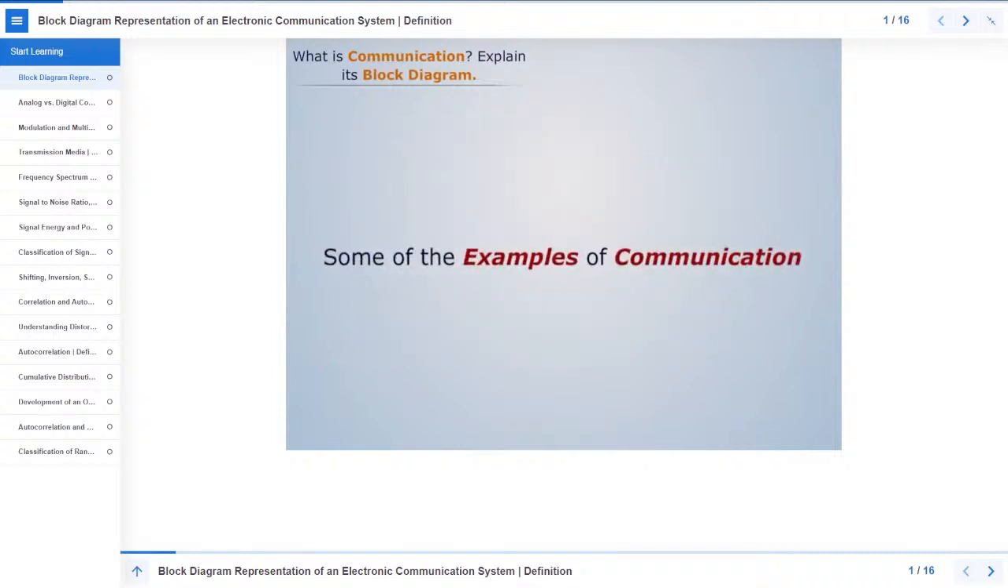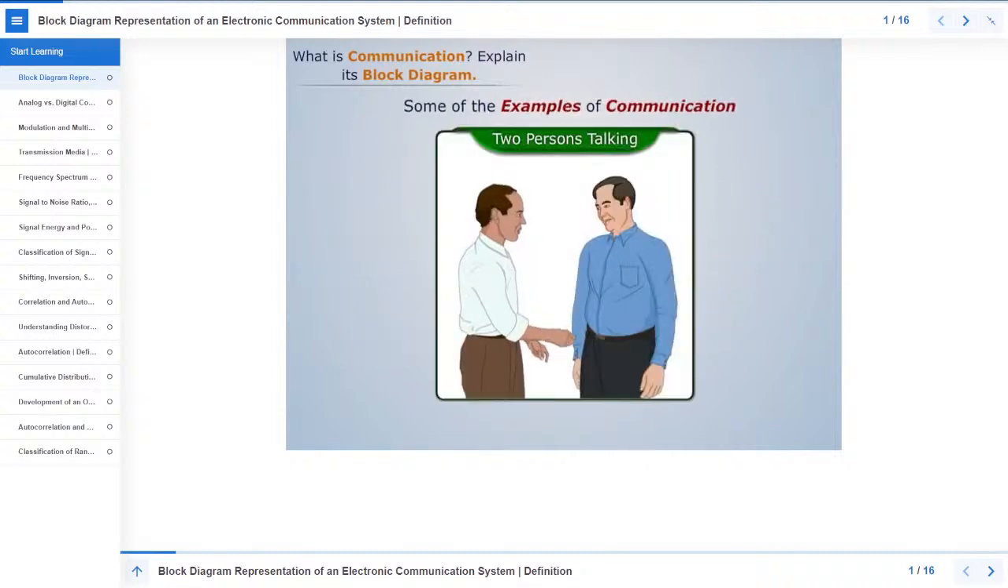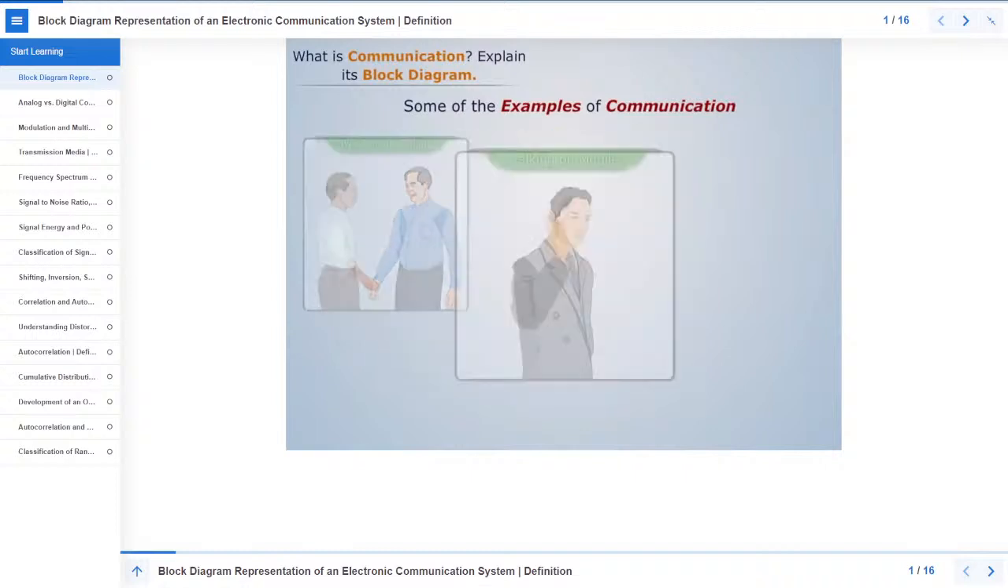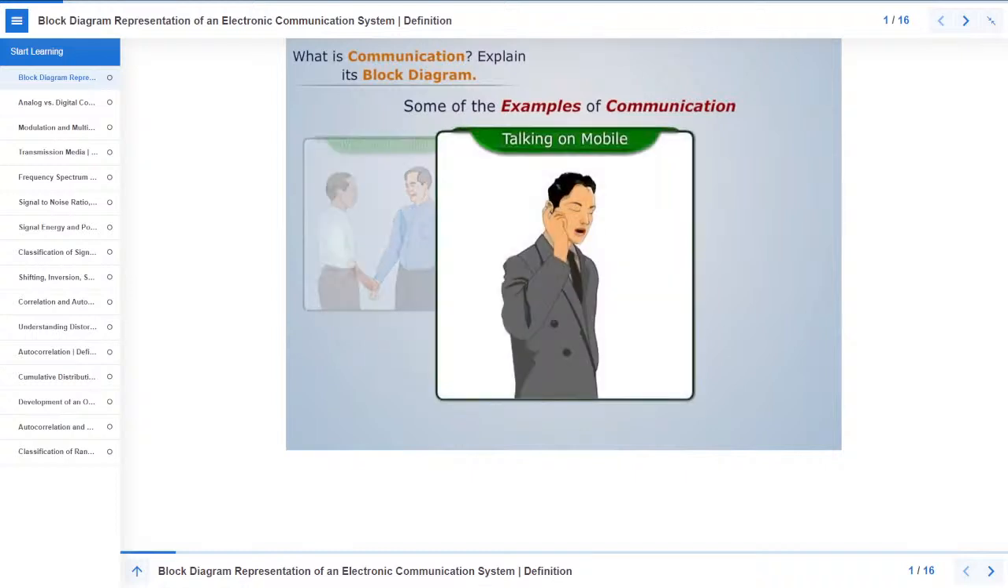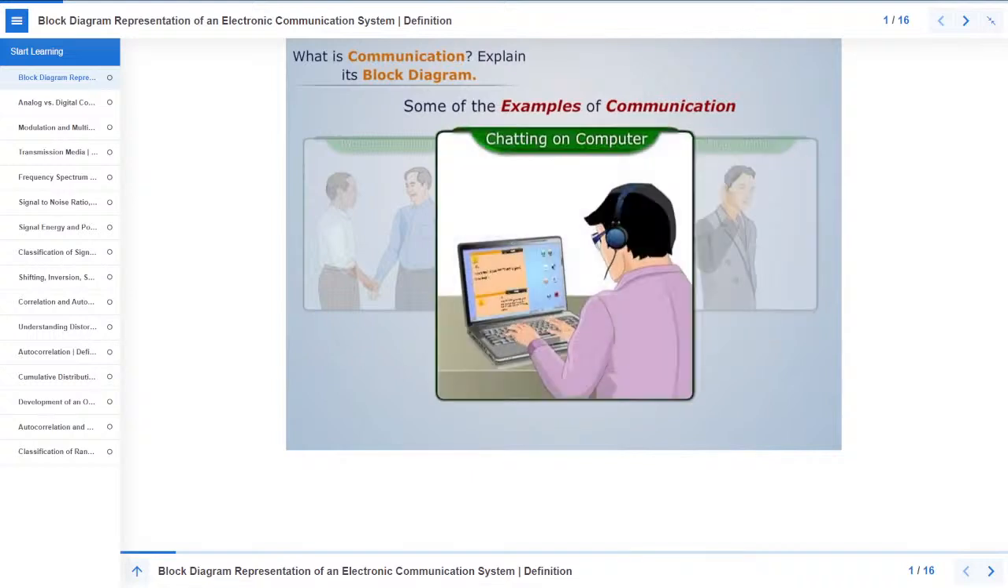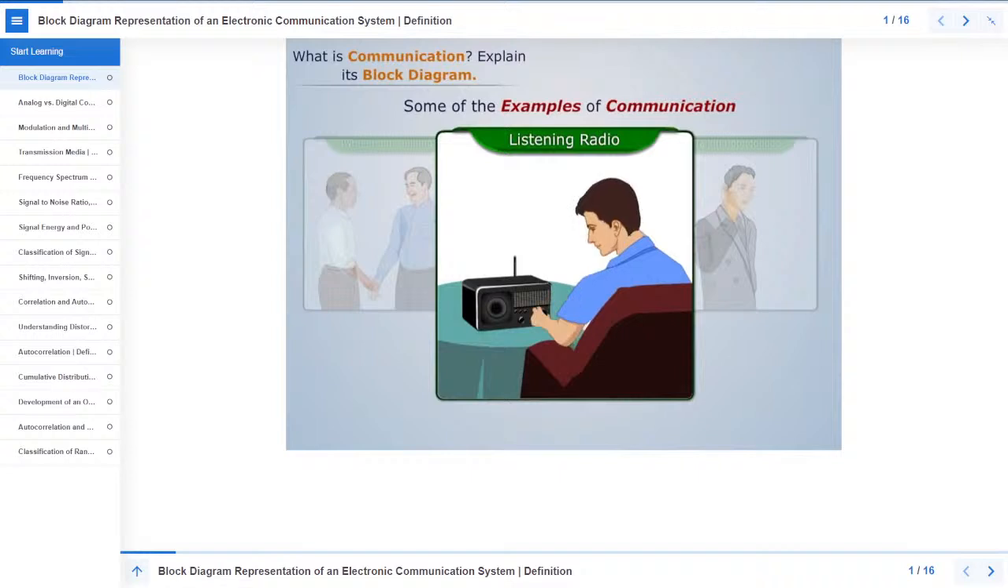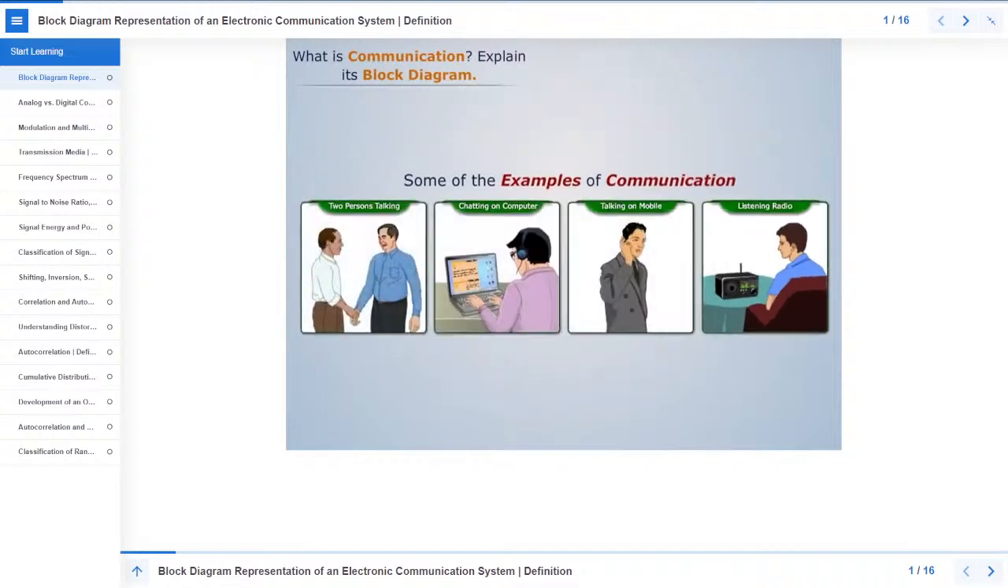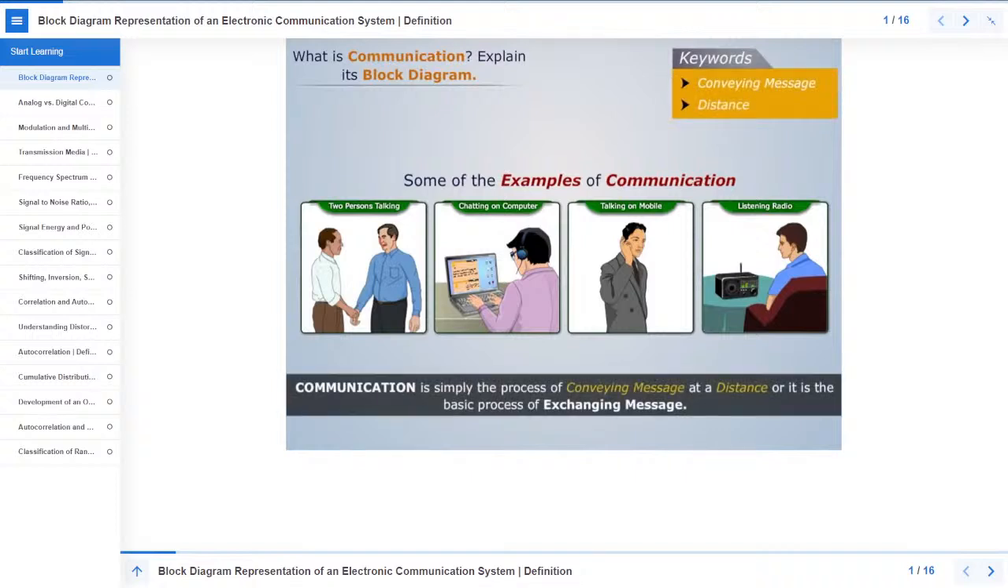For example, two persons talking with each other, talking on mobile phone, chatting on internet using computer, listening to the information, songs on radio. Thus we can say that communication is simply the process of conveying message at a distance, or it is the basic process of exchanging message.